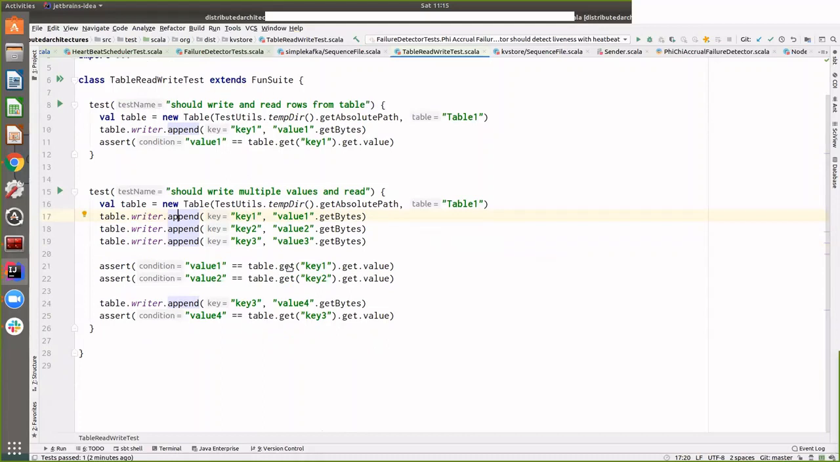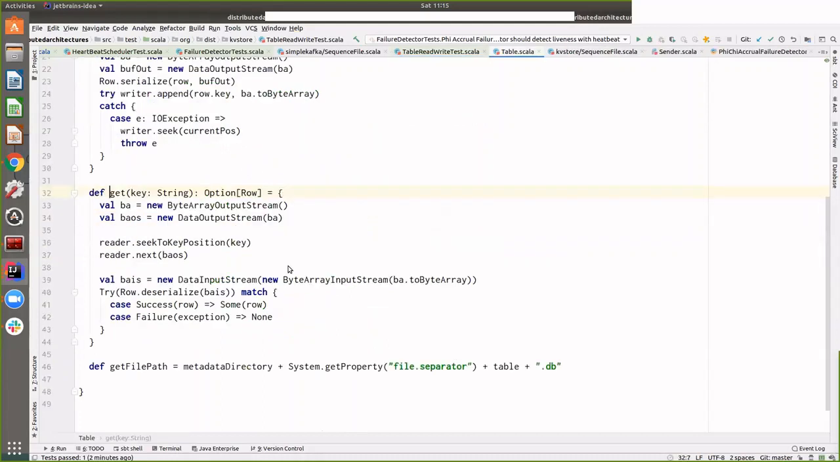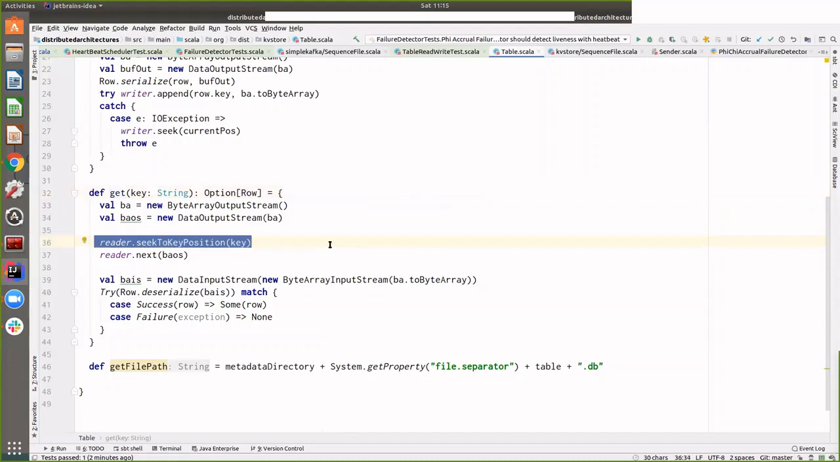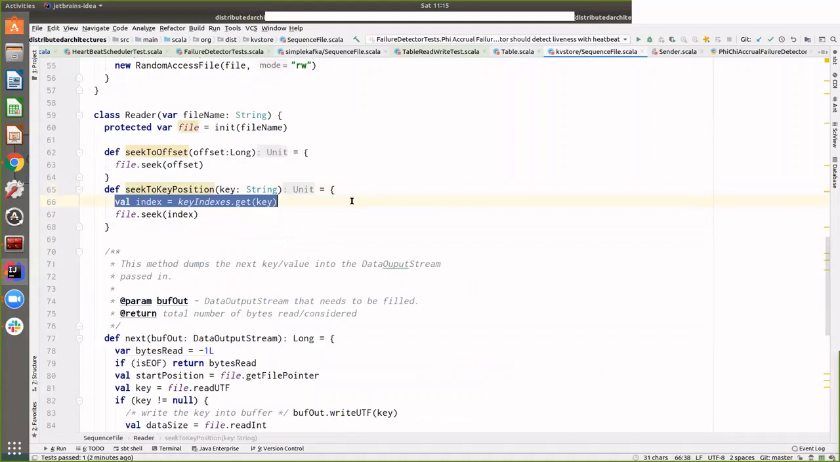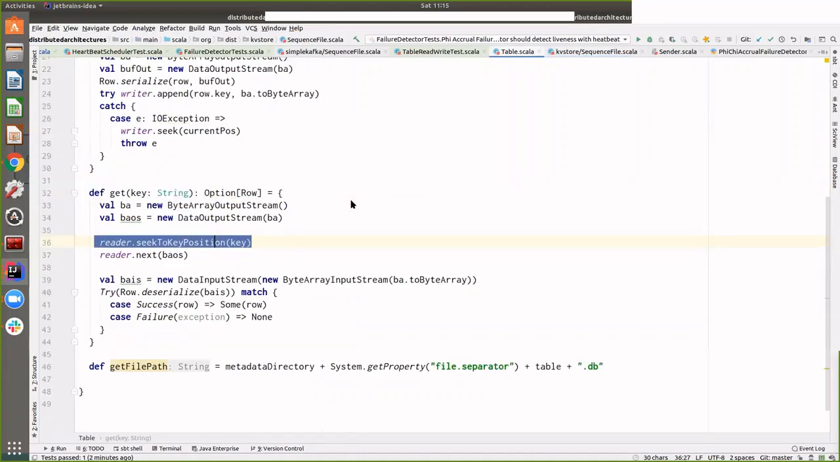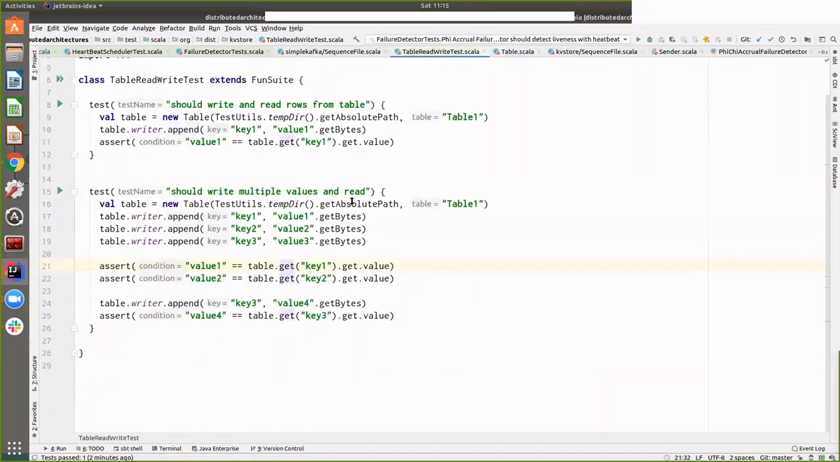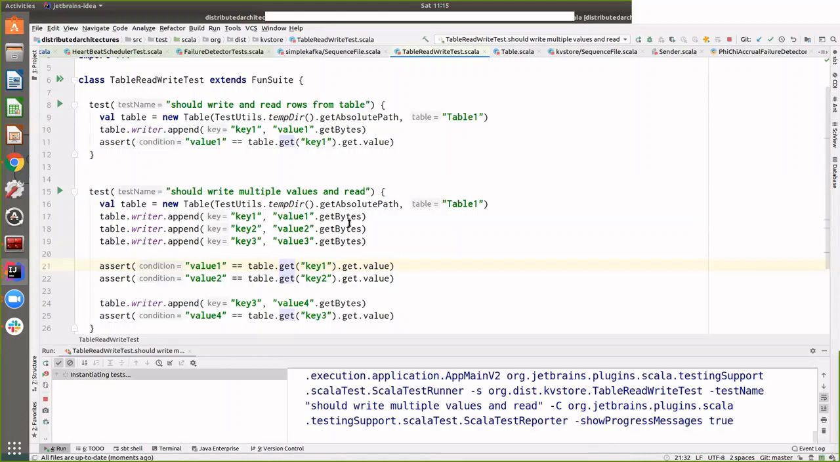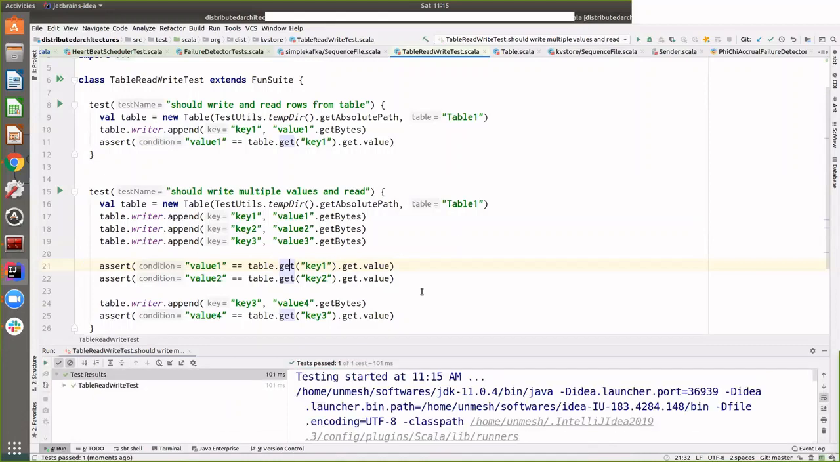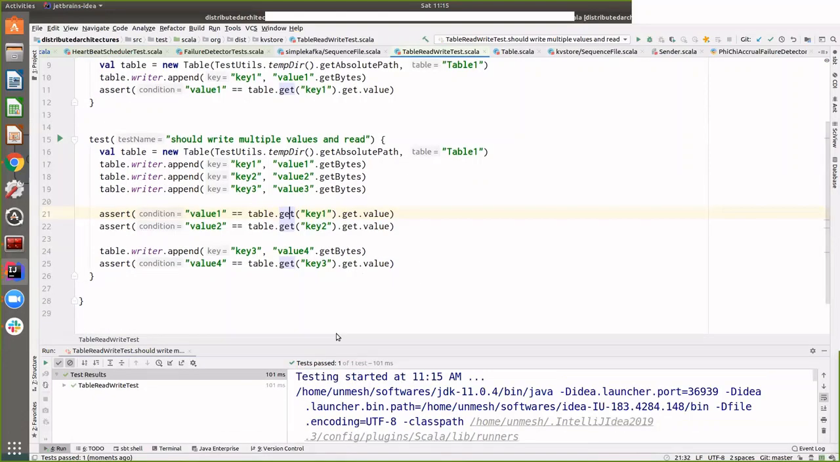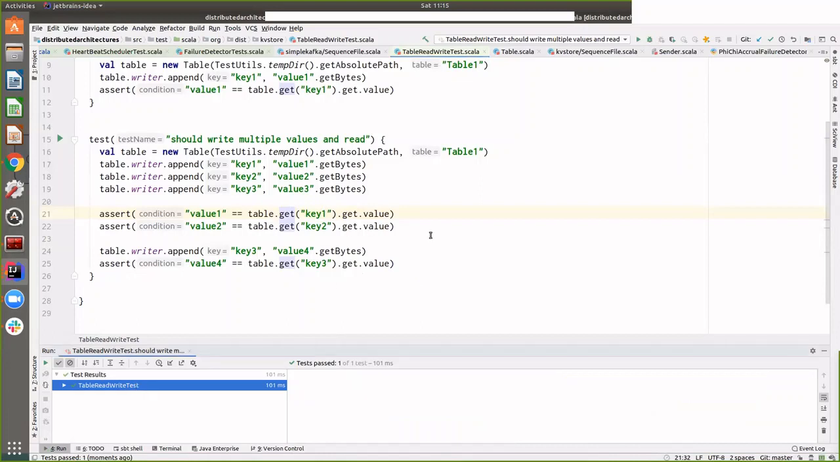So if you see your table, you are reading this value. The first thing you do is seek to the file position based on the key that you get from this kind of a hash map, which is the index that is kept. And if you see this particular test, it's appending a bunch of key values and then reading a bunch of key values again, and you get it.